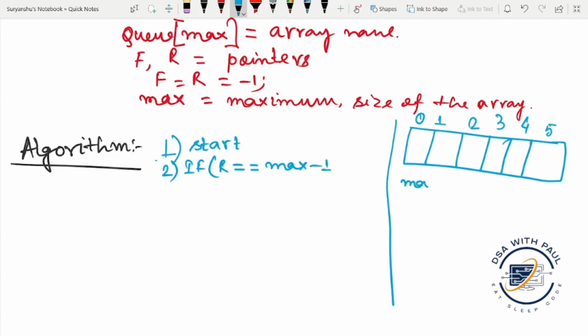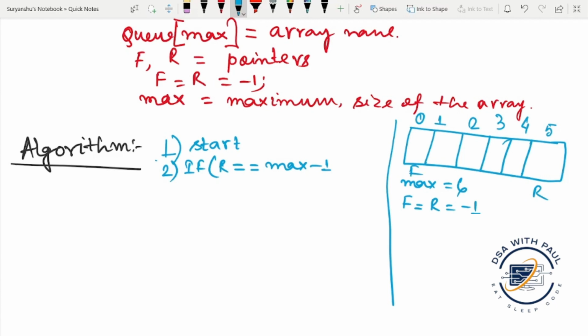Here the max is 6. Initially, when there is no data, front is equal to rear is equal to -1. And when the queue is full, the front will be here and rear will be here.